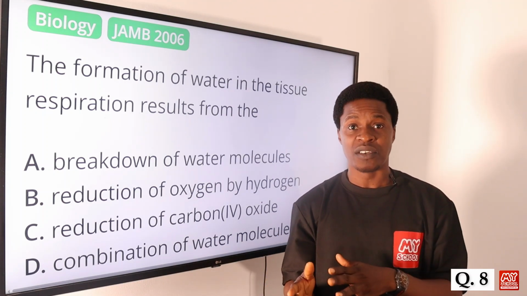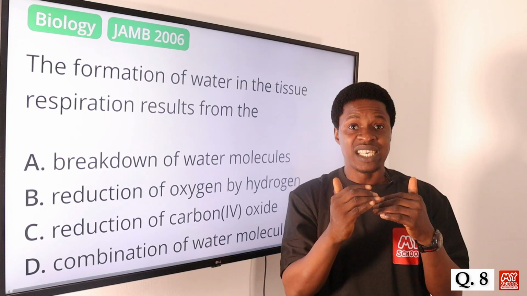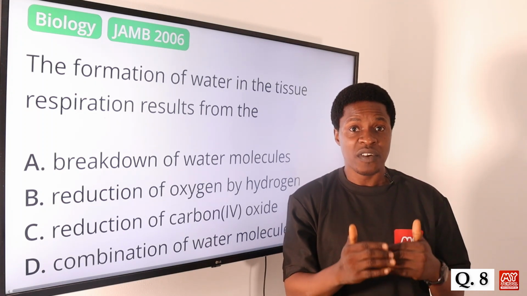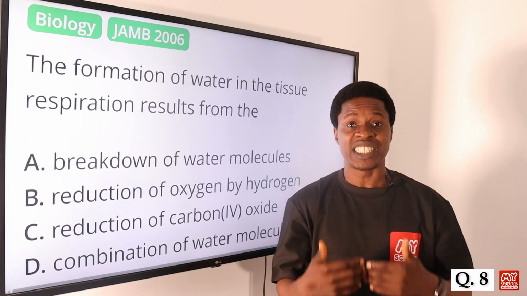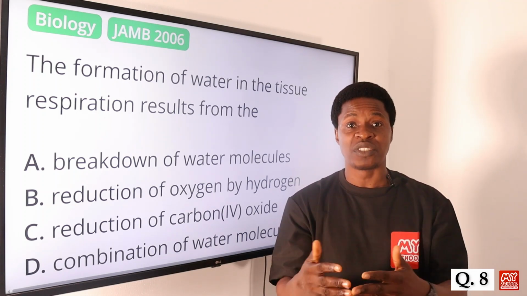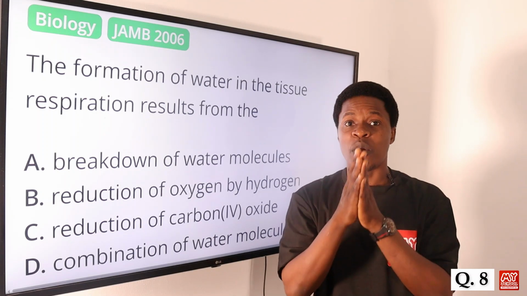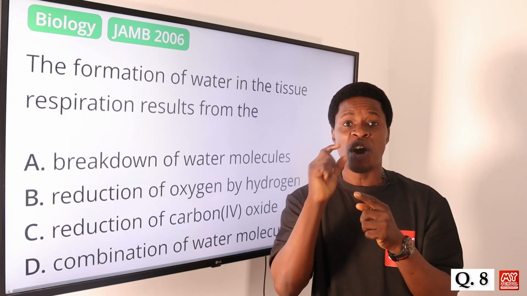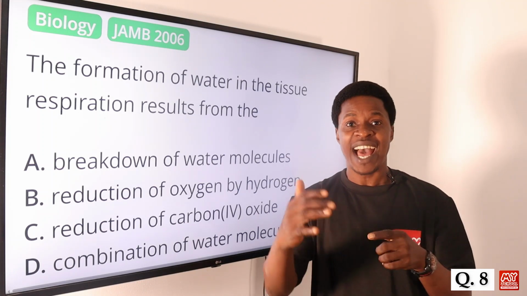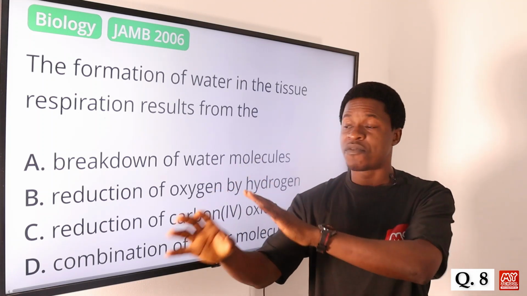We call it ATP in the first stage. And then we have the last stage of cellular respiration, where energy is being produced in the form of ATP. But what leads to the formation of water in that phase? First, the oxygen is being reduced by hydrogen, then water will be formed eventually.